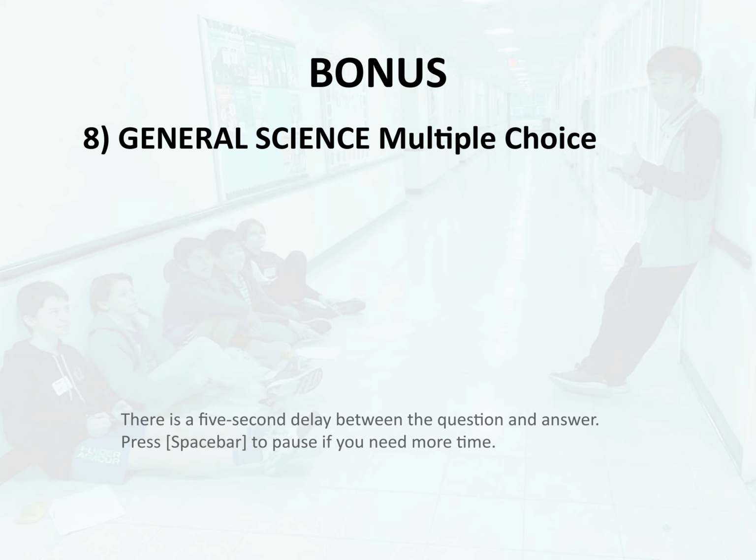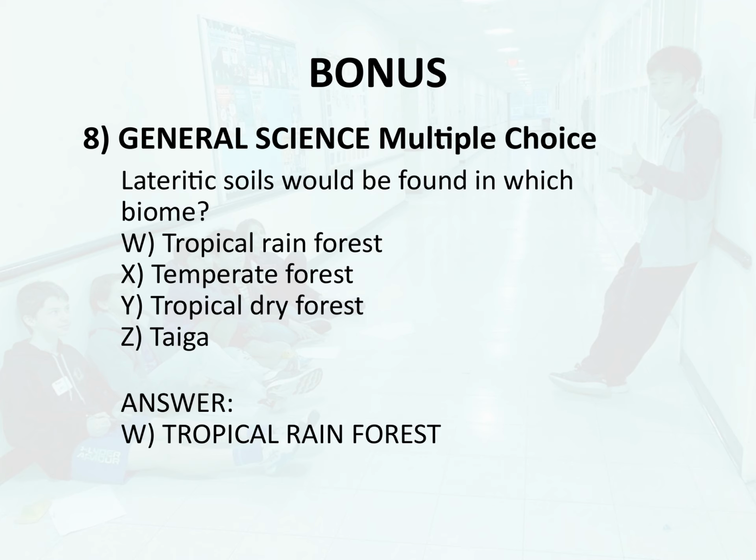Bonus 8. General science. Multiple choice. Lateritic soils would be found in which biome? W. Tropical rainforest, X. Temperate forest. Y. Tropical dry forest. Z. Taiga. Answer. W. Tropical rainforest.